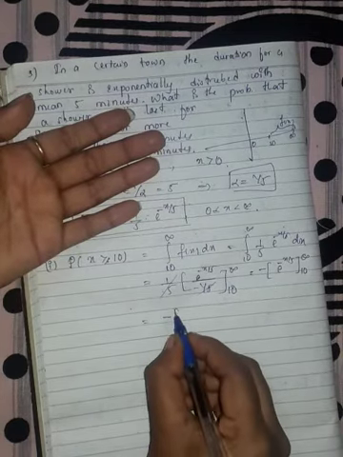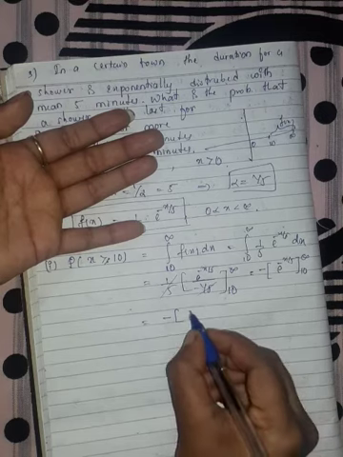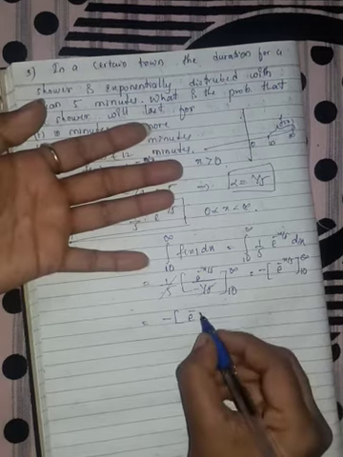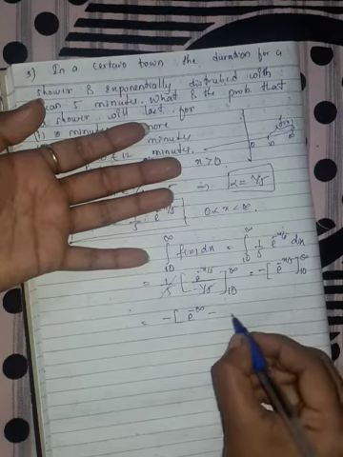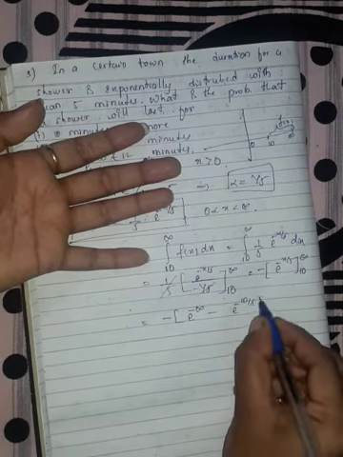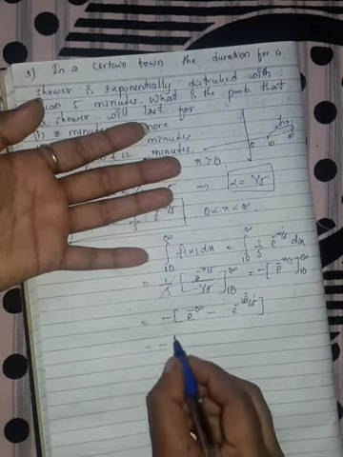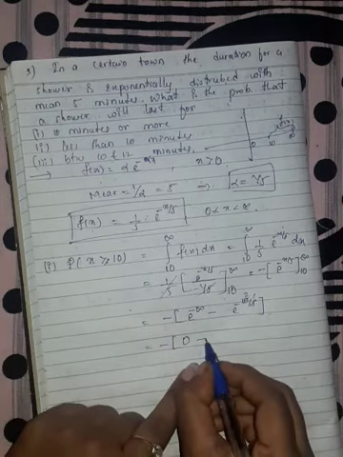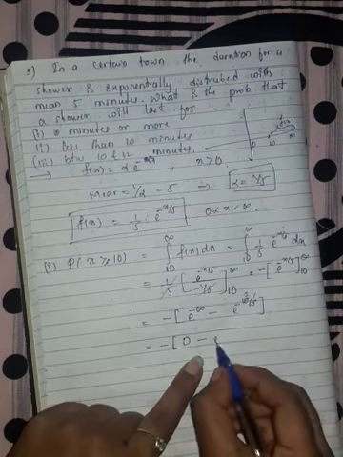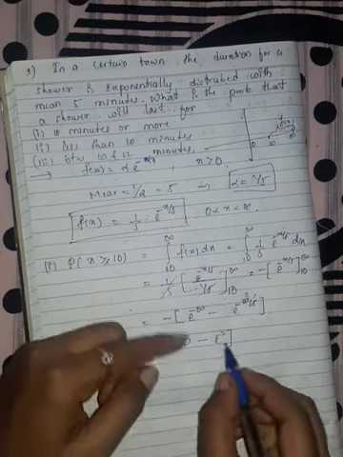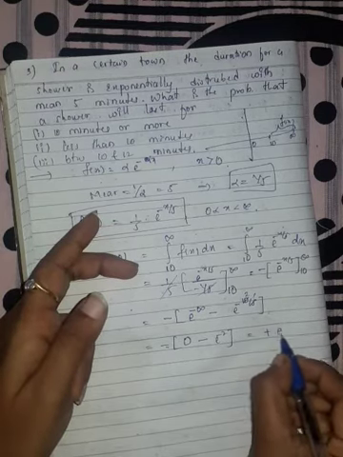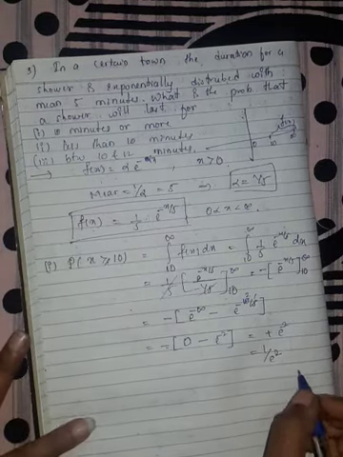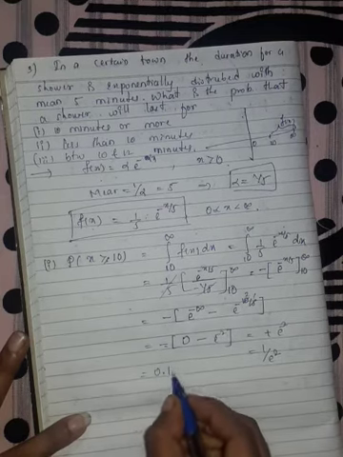Now put in the upper limit and lower limit. The minus sign stays as it is. The upper limit is infinity, and infinity by 5 is infinity, so e^(-infinity) minus the lower limit e^(-10/5). E^(-infinity) is 0, minus e^(-2). Putting the sign inside the bracket, we get e^(-2), that is 1 by e squared. The value of 1 by e squared is 0.1353.